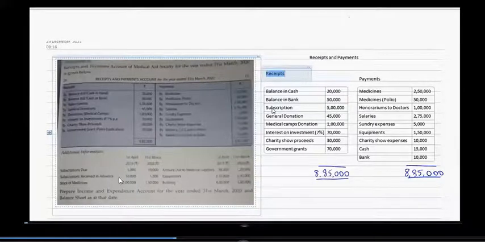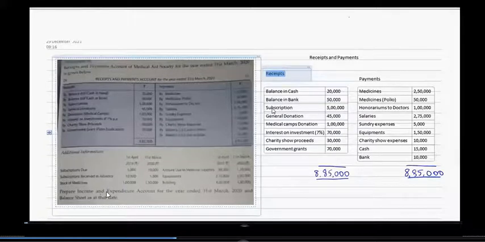These are debit balance items. Received in advance is a liability, so that is a credit balance. Stock of medicine is obviously an asset. Amount due to medicine suppliers is an amount payable, so that is a credit balance item. Equipments and buildings are fixed assets, so obviously they are debit balance items.